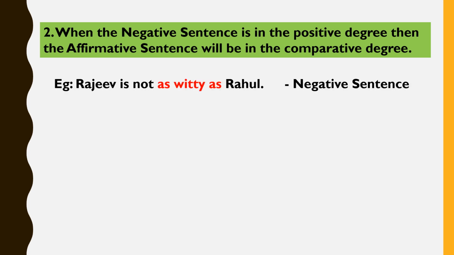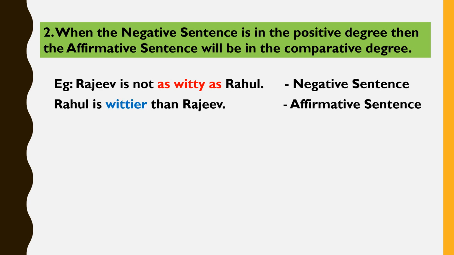Rajiv is not as witty as Rahul. This is a negative sentence. It contains the negative word not. This sentence is in the positive degree. While transforming, our sentence will be: Rahul is wittier than Rajiv. The word wittier is in the comparative degree.